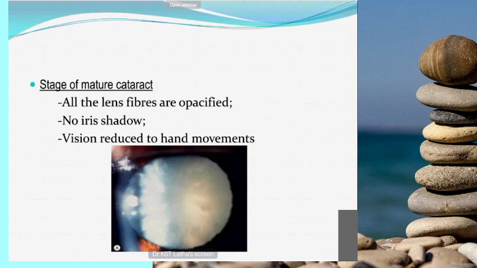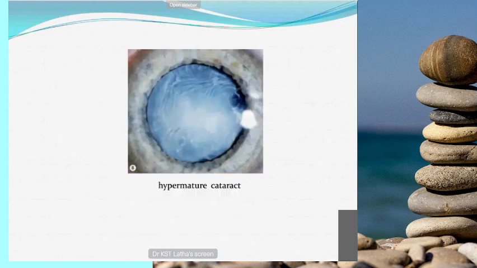In immature cataract, the vision will range from 6/18 to 6/60. That is the immature cataract vision. In mature cataract, the vision may be 6/60, you can say from 6/60 down to perception of light. So based on visual acuity you can differentiate mature and immature cataract, and also by iris shadow and the color of the lens. In immature cataract the color is grayish white, but in mature it is pearly white. So based on these three findings, you can differentiate mature from immature cataract.